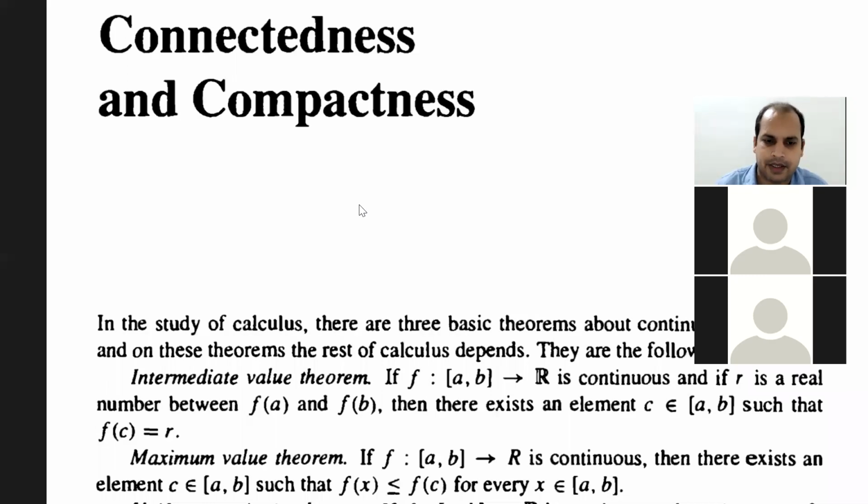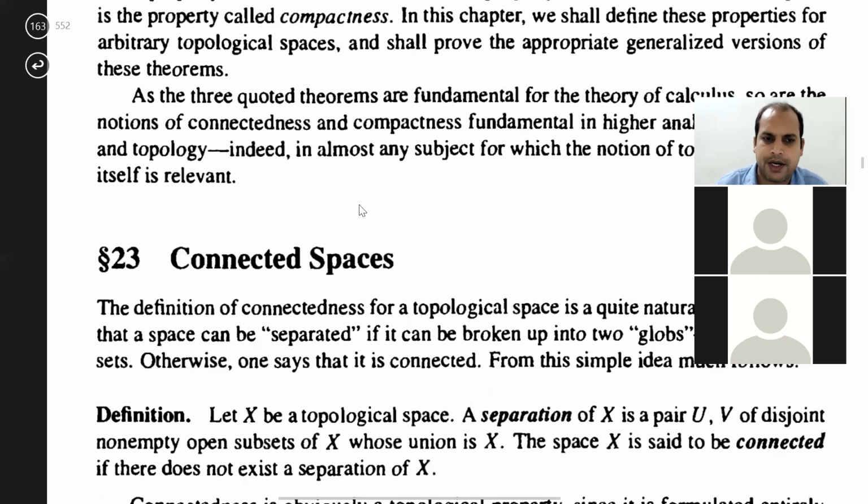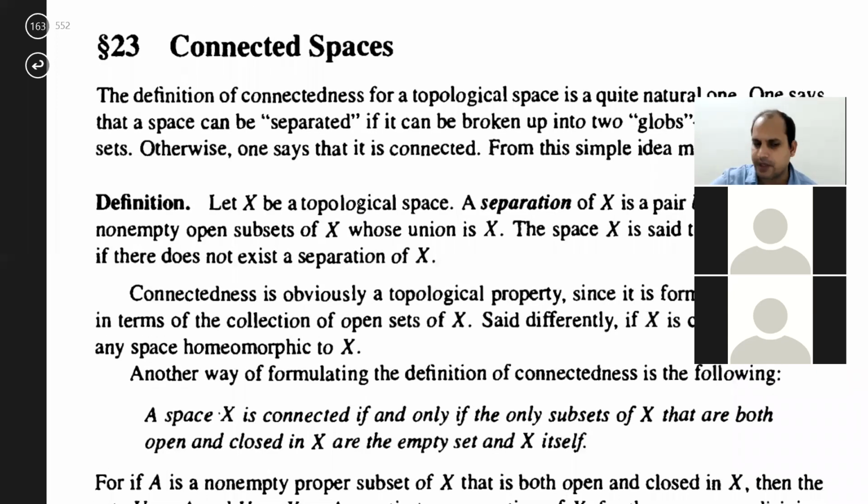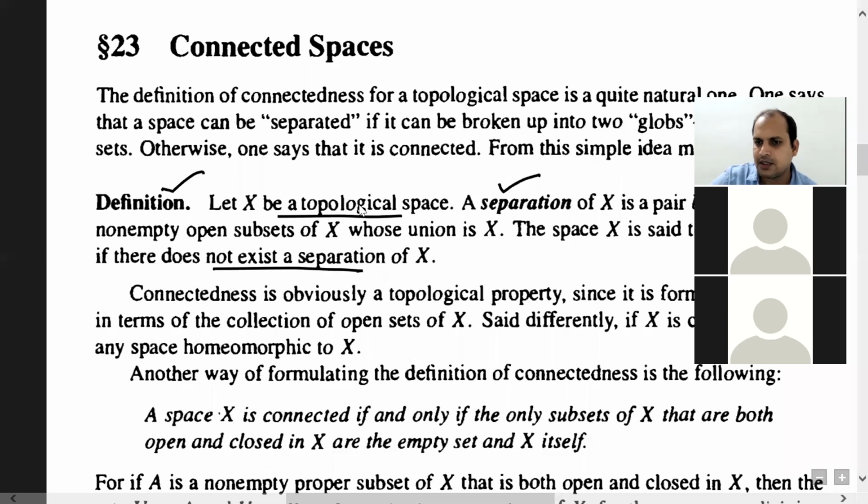connectedness and compactness. So already I have discussed its definition and some of the examples. Let me recall once again that a topological space is said to be connected if there exists no separation. Separation means that there must be a pair U, V of disjoint, non-empty, open subsets of X whose union is X.